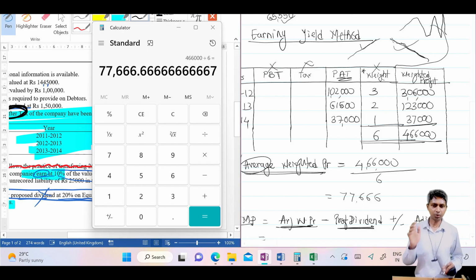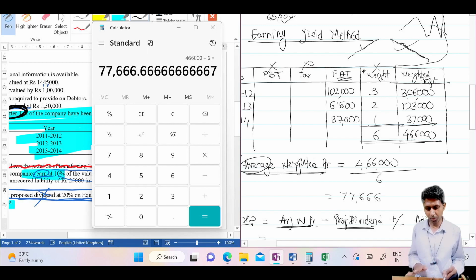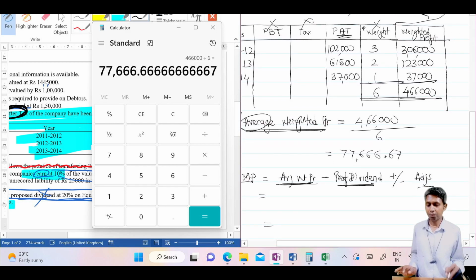You will understand what types of variations are there, correct? But later on, just focus on this problem. Now if you have any query, just post your query, type that in the chat box. I will answer definitely. 77,666 and 0.66. You can write 67 also, or just write 77,667. If per share calculation, then consider 2 decimals. If only total calculation, then at that time you can ignore decimals.